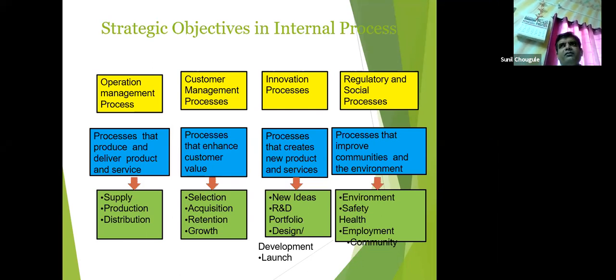Again in West Bengal, Tata Nano's plant in Singur was about to start, but the then Chief Minister of West Bengal, Miss Mamta Banerjee, opposed it very strongly, because people from that locality were not being hired by the Tata Group, and it was assumed that this particular plant was acquiring land illegally. So these regulatory and social processes play an important role in internal perspectives. So this is the explanation for internal perspectives.